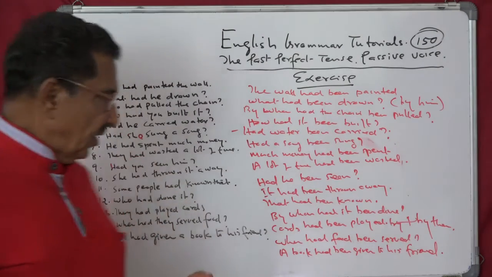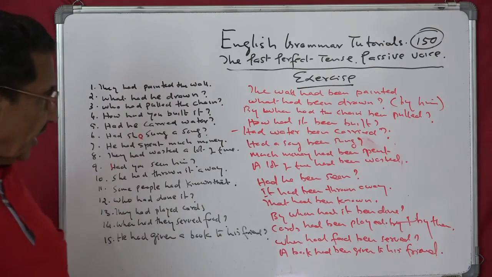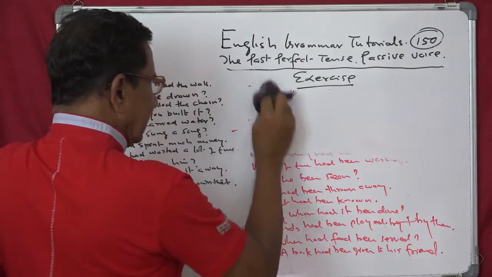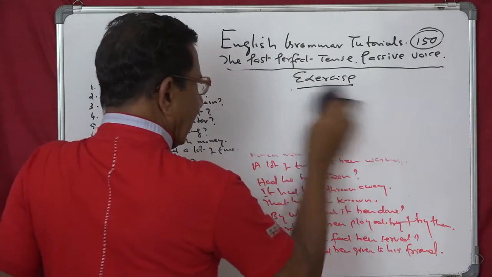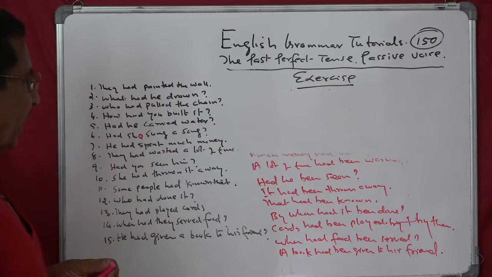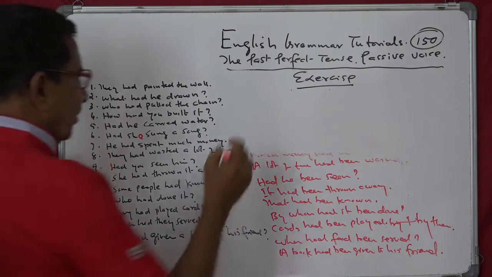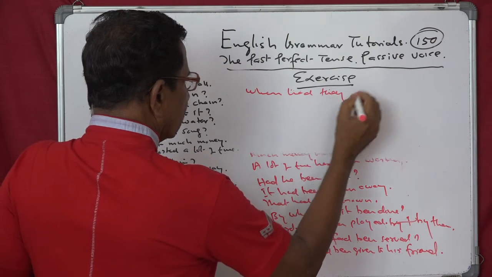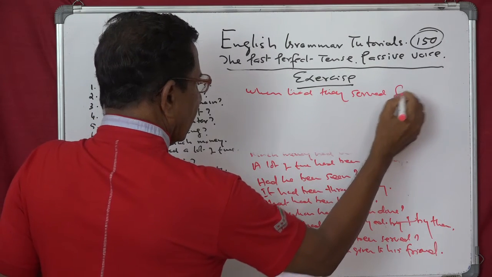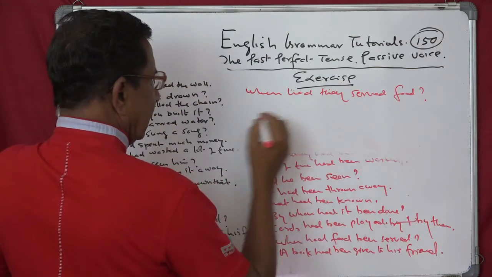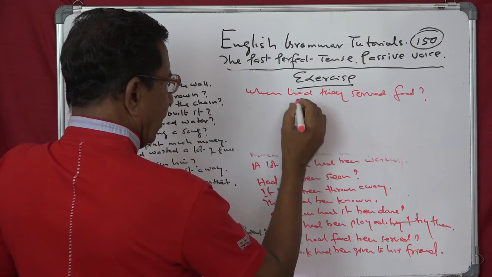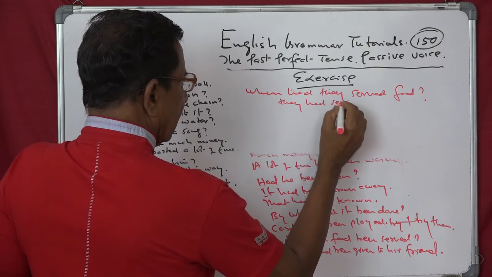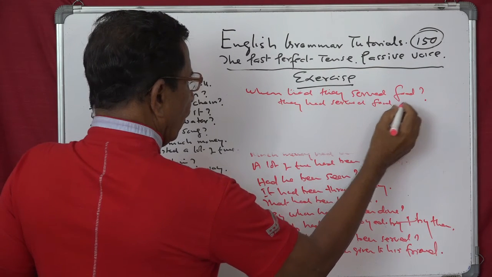Clear? Now you want it step by step, when? Alright, I will do that, or any one of these sentences. So, when had they served food? The sentence will be: they had served food when.